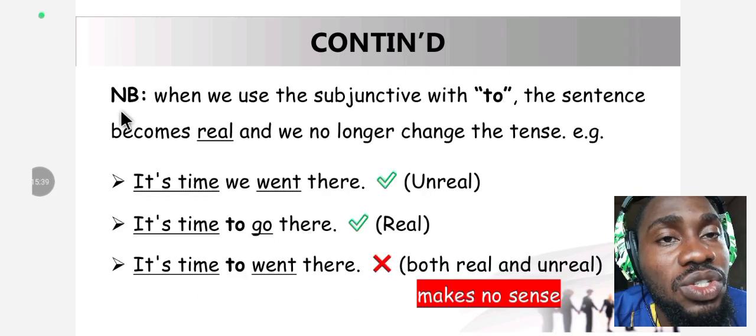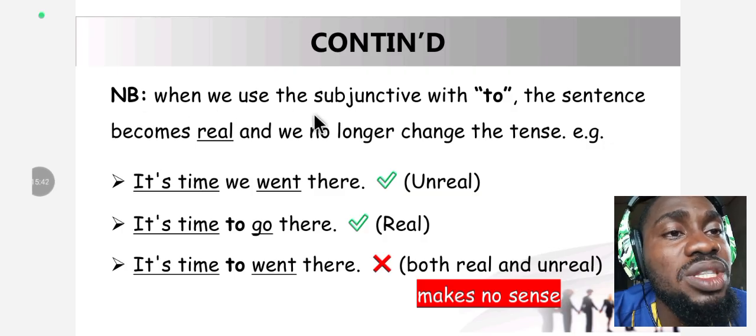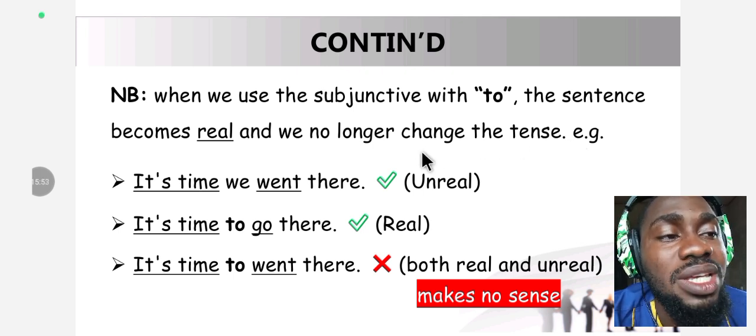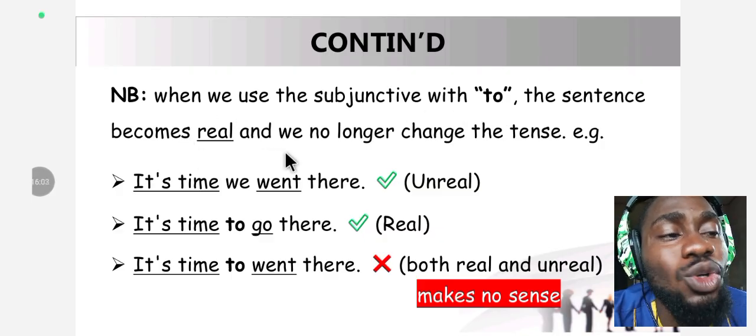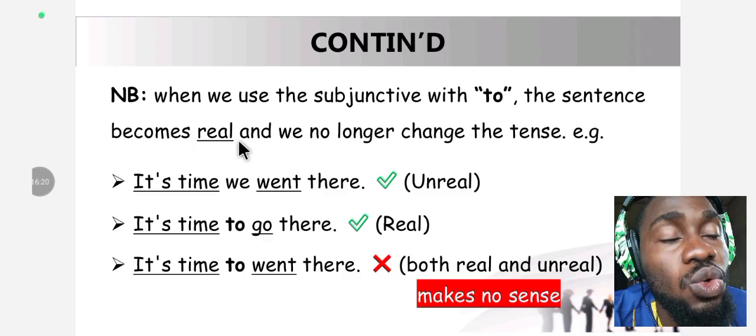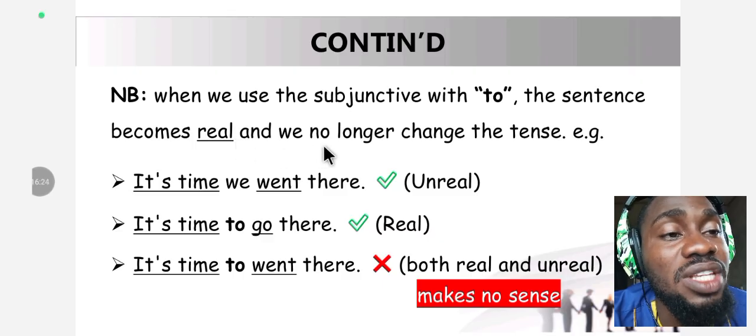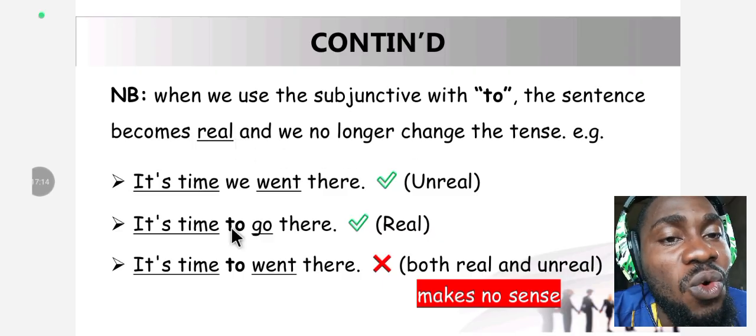Moving on. Note something very important. When we use the subjunctive with "to," the sentence becomes real and we no longer change the tense. Remember, the subjunctive is used to express an unreal statement, or a statement that is likely going to be unreal. So when you integrate "to" into the sentence, it shows that the sentence is now real, making it lose that property of being a subjunctive. It's no longer a subjunctive statement, thus the sentence becomes what? Real.